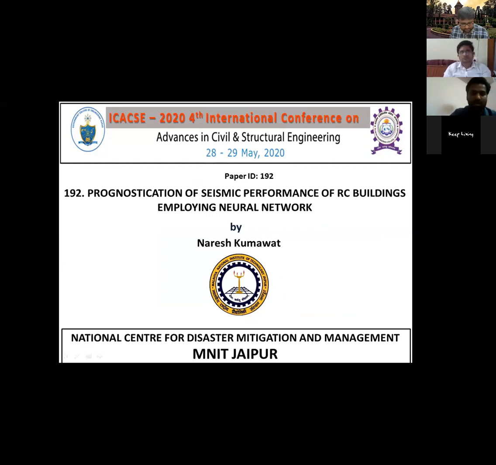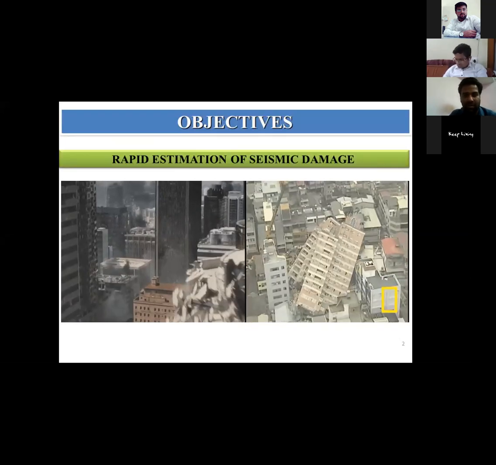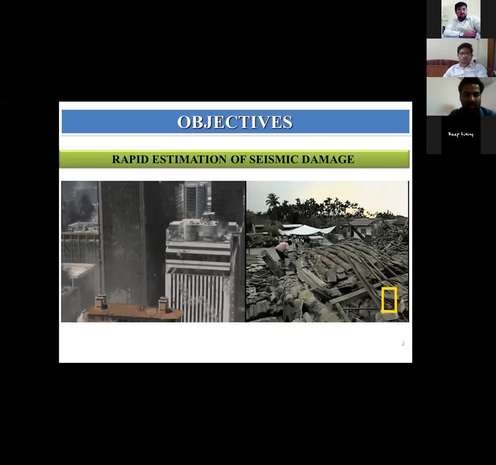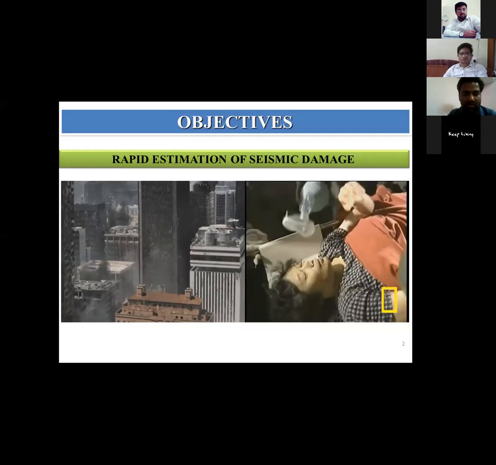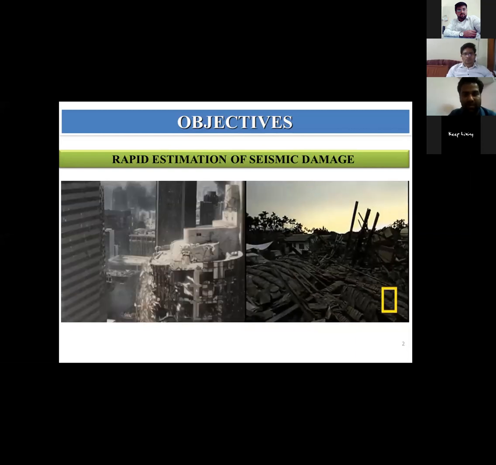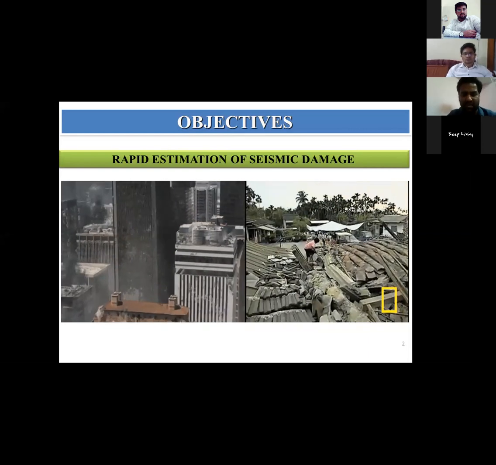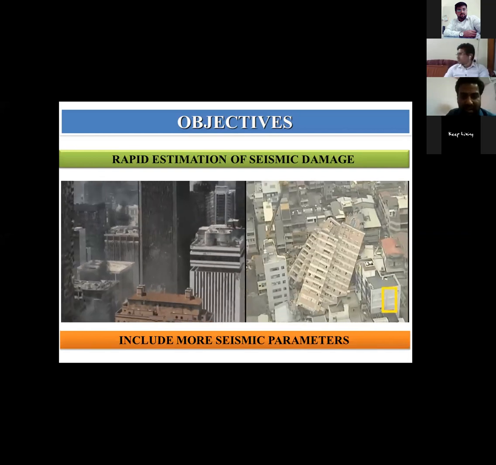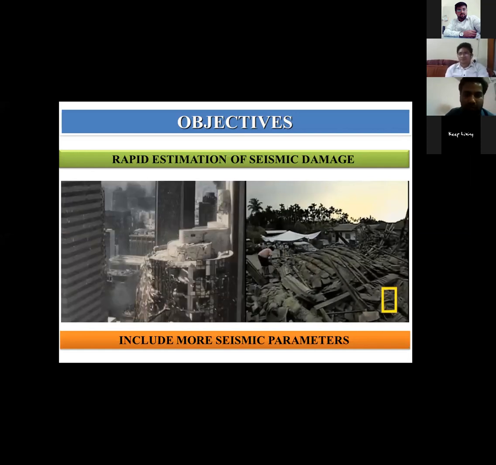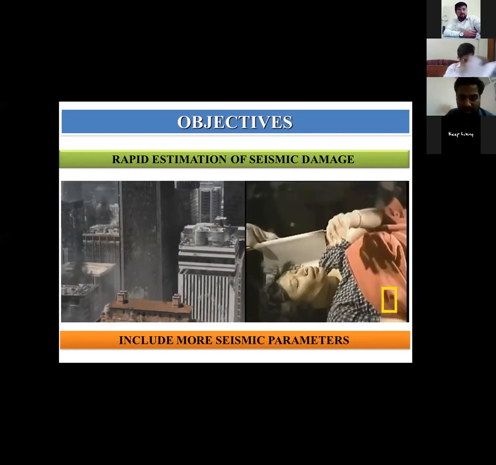Good afternoon, everyone. I am Naresh Kumawat from MNIT Jaipur. My title is Prognostication of Seismic Performance of RC Building Employing Neural Networks. The objective of my presentation: earthquake is a random, natural phenomenon and shows non-linear behavior. After an earthquake, there is demand for rapid estimation of the seismic damage. We have conventional methods like non-linear time history analysis, but it takes more time. So to reduce the time and for rapid estimation, we will use the ANN method.